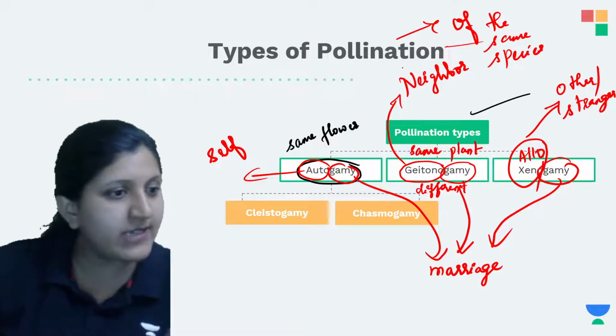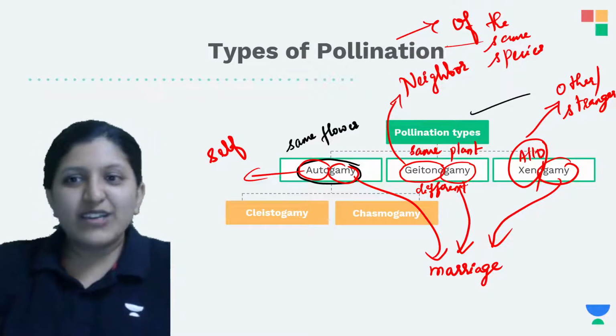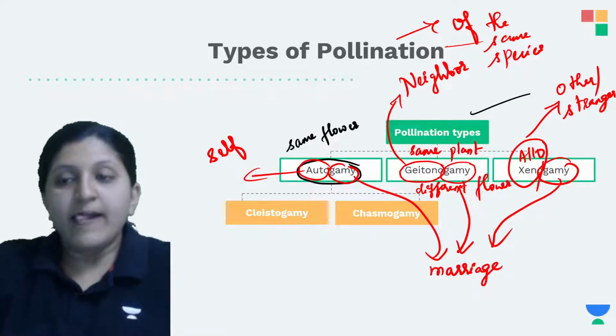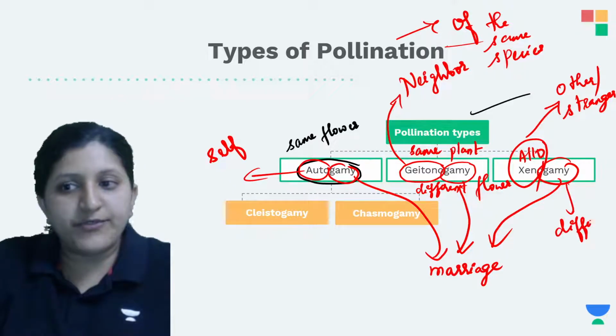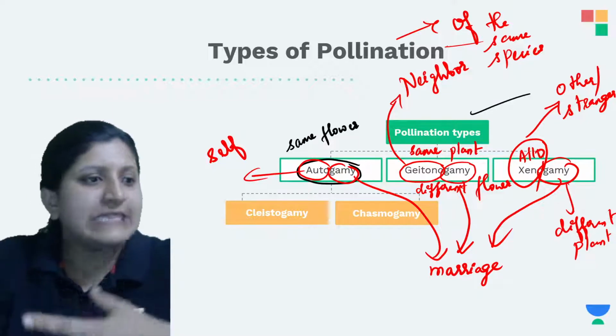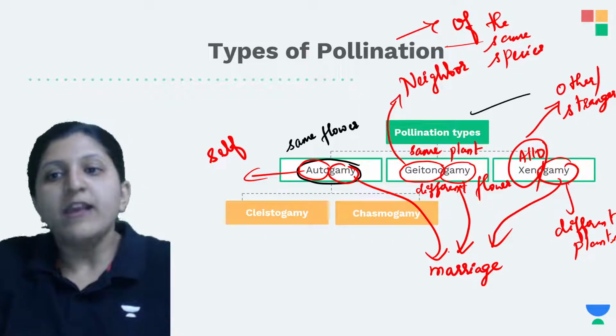Are you all understanding? So geitonogamy is the same plant, different flower. Now here in xenogamy, it is different plants and different flowers basically. Between different plants, they can have different flowers only, so the exchange is going to occur.